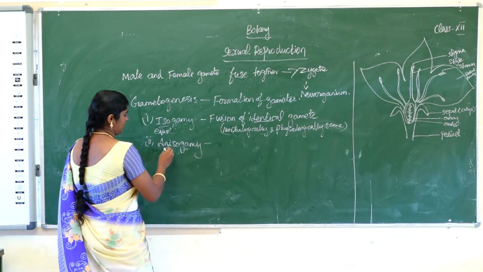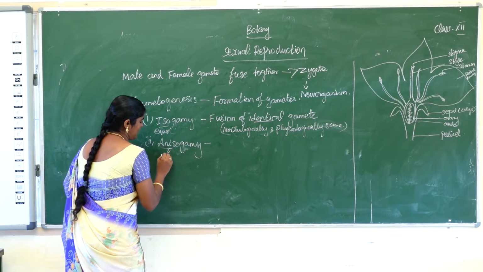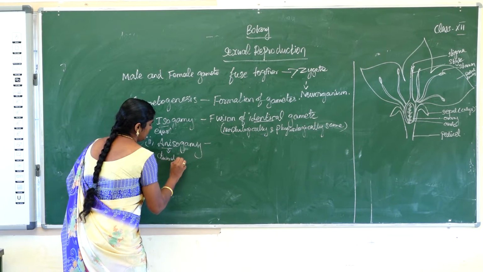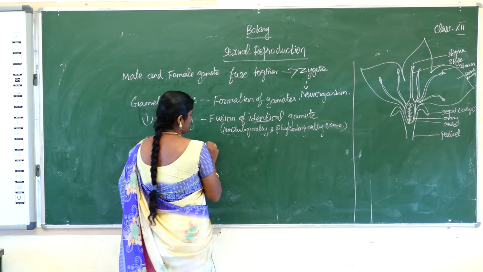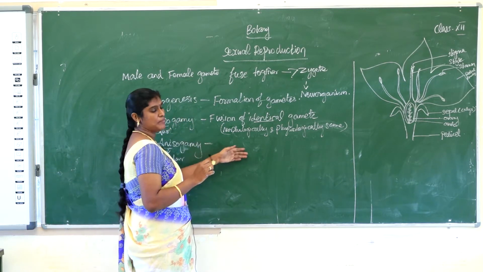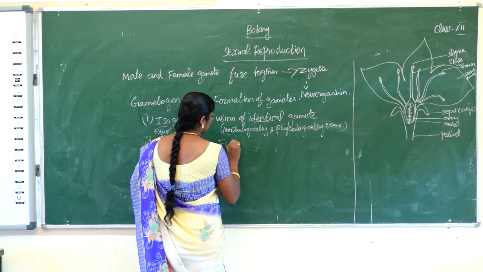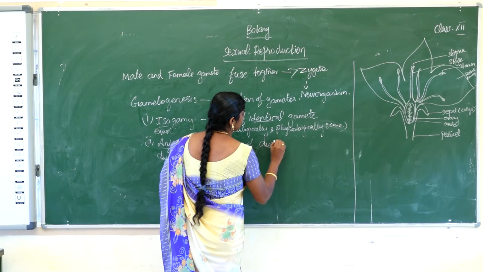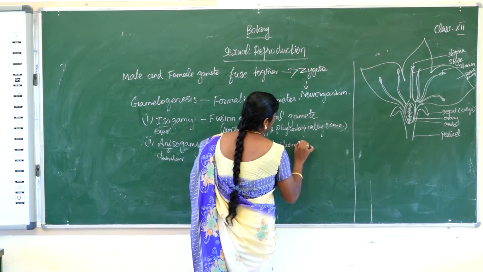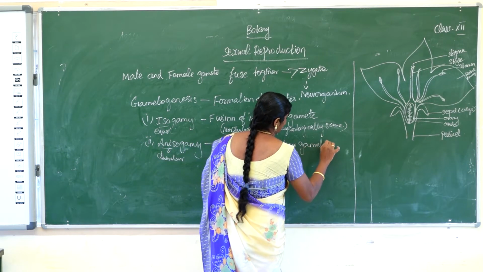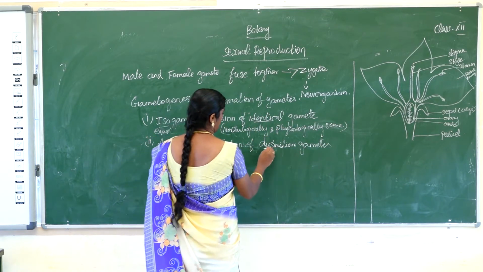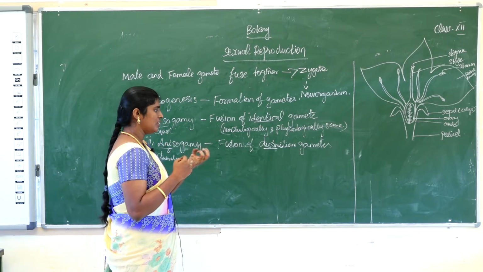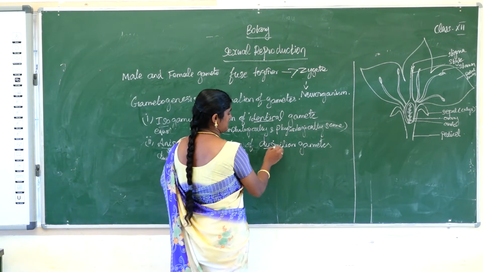Next one, anisogamy. What is the meaning of aniso? Aniso means dissimilar. So anisogamy means fusion of dissimilar gametes. Dissimilar means morphologically one gamete is small and another gamete is very big in size. That is called morphologically dissimilar gametes.